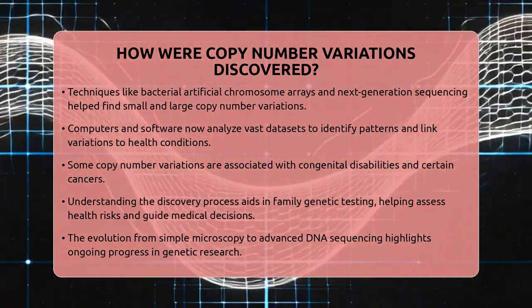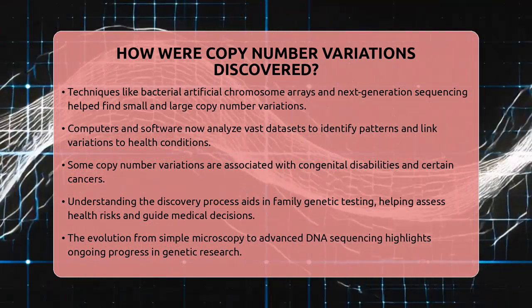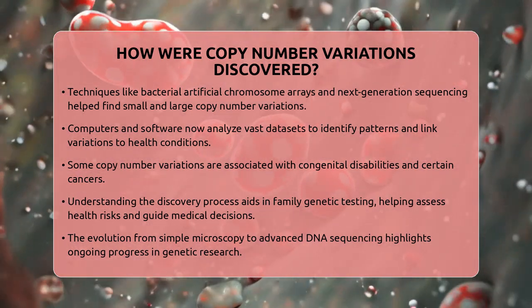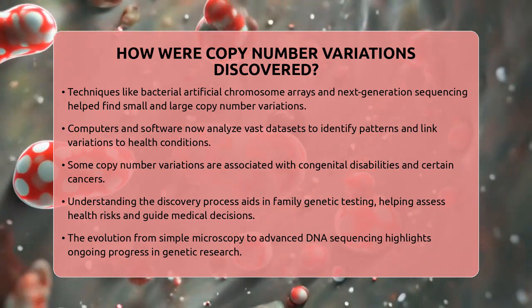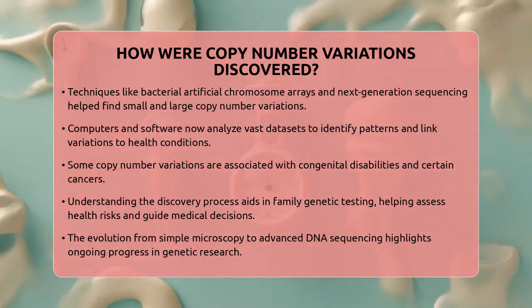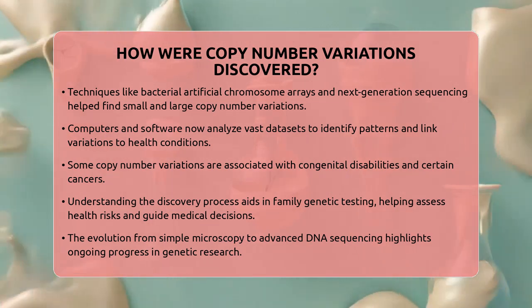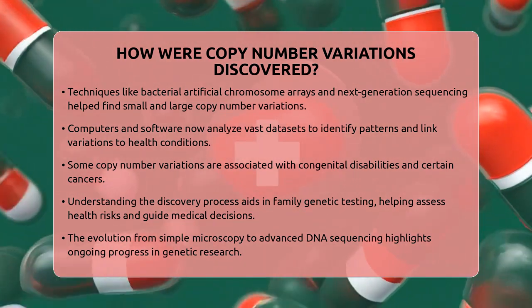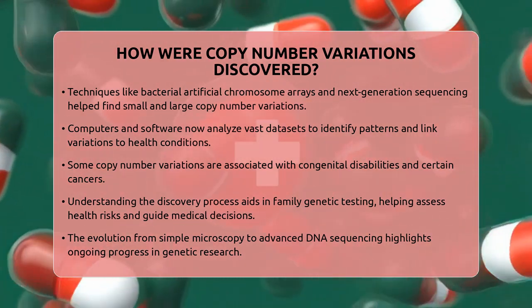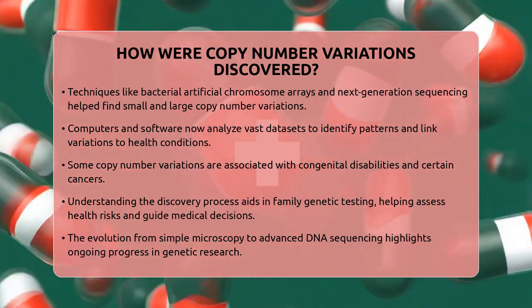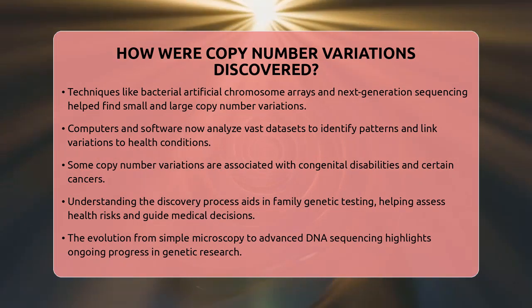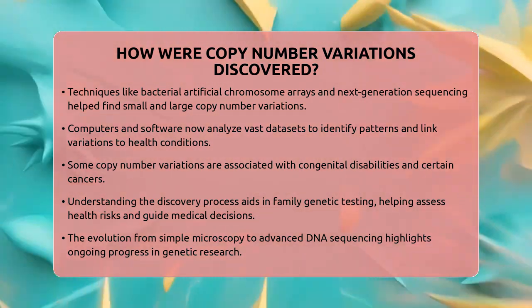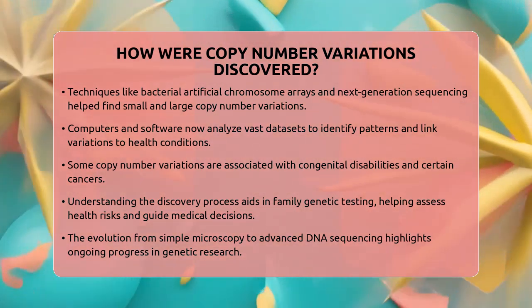For example, some copy number variations are linked to congenital disabilities or certain types of cancer. Understanding how copy number variations were discovered is important for family genetic testing. It helps us see how genetic differences can affect health and disease. Identifying these variations can guide doctors and families in making informed decisions about health risks and treatments.